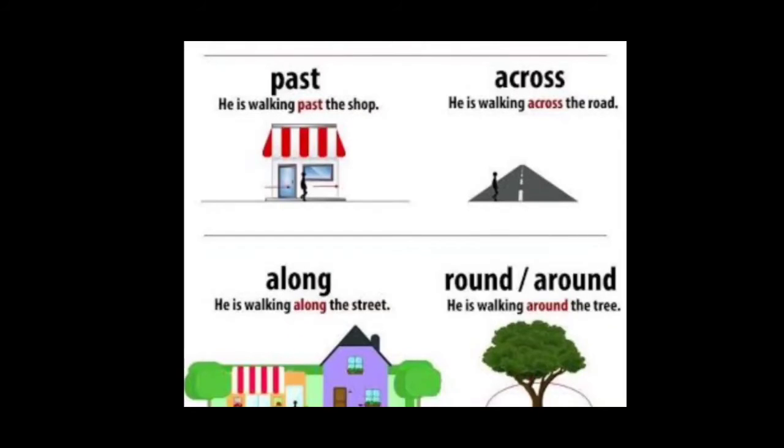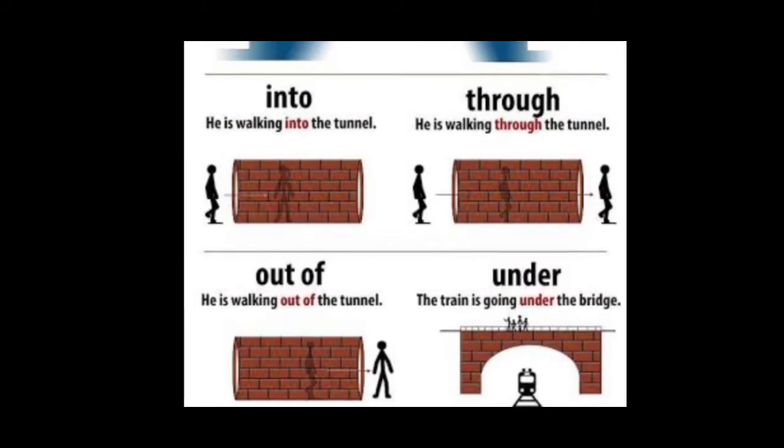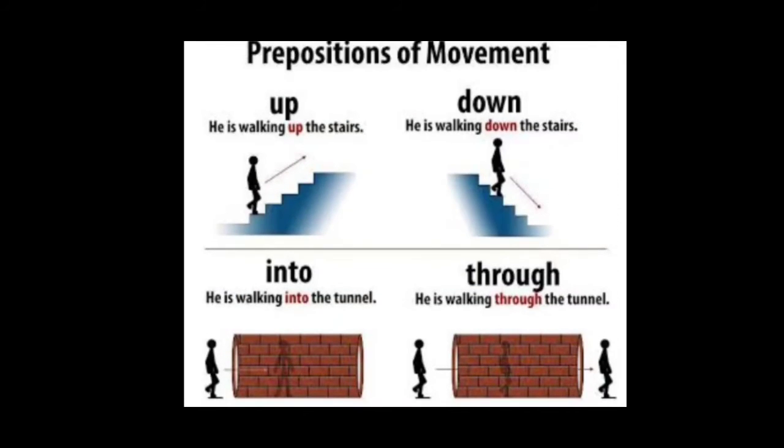He just crossed away the shop. The next one, he is walking across the road. The next last pictures, he is walking along the street. The next one, look at here, he is walking around the tree. Round or around. So these are the examples for preposition of movement, children.